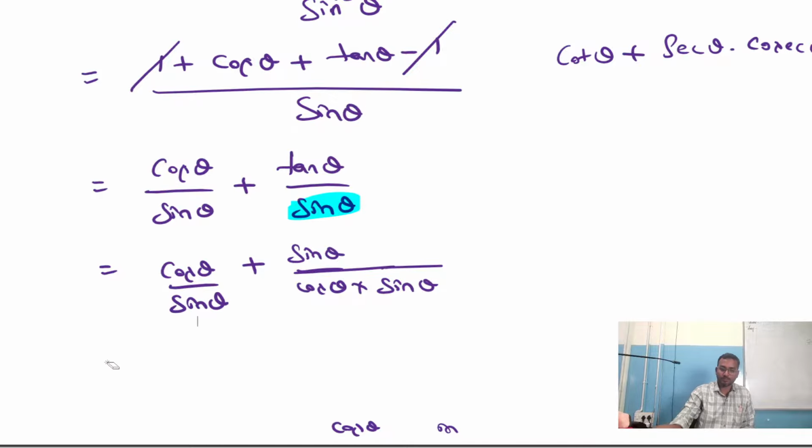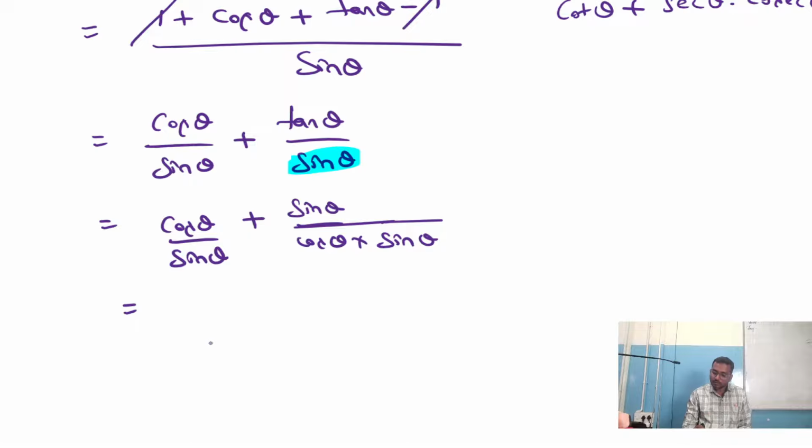Let's try one step. Let me keep this cos theta by sin theta only. Now what can we do here? Cos theta by sin theta plus tan theta is sin by cos. This denominator anyhow into sin theta as it is. Shall we take... ah yes, we got. See here. Oh my god. Sin theta by cos theta. Here nothing is there means into one can I write?